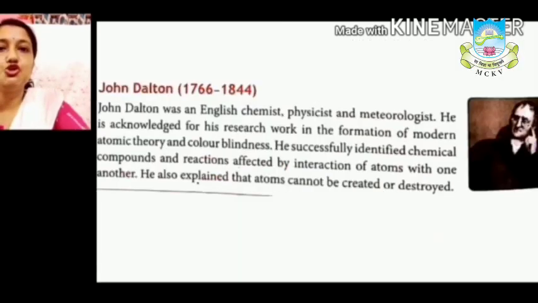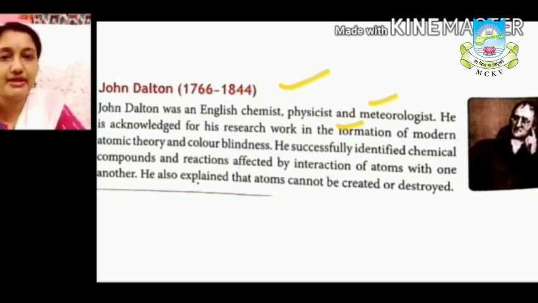Next is John Dalton. He was an English chemist, physicist, and meteorologist. He is acknowledged for his research work in the formation of modern atomic theory and color blindness. He successfully identified chemical compounds and reactions affected by interactions of atoms with one another. He also explained that atoms cannot be created or destroyed.